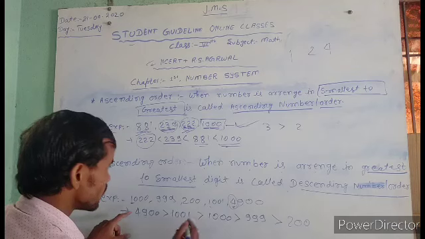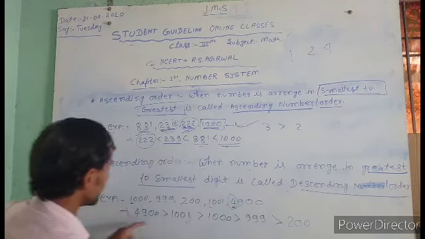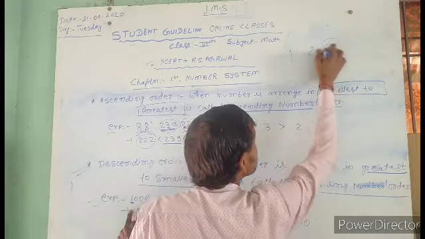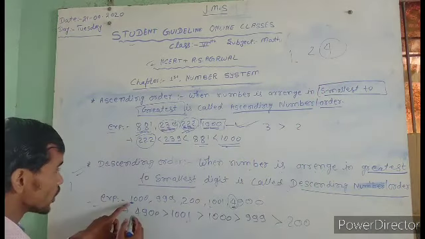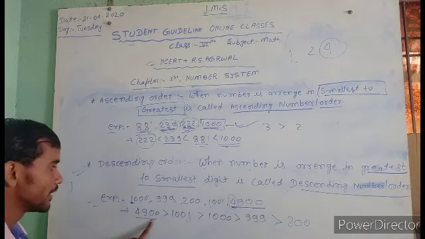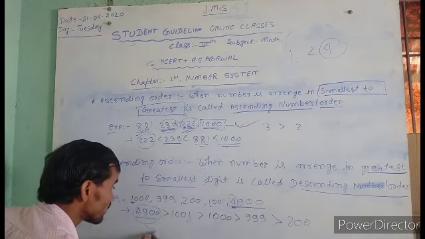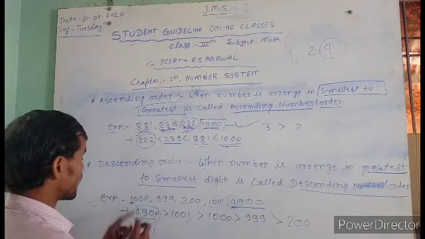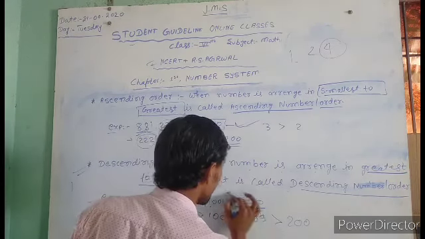Okay, so come to the point. Here 4000 and here 1000. Which is greater, 1 or 4? 4 is greater than 1. So you write 4900 here. That's the greatest number. After that, one number is finished.